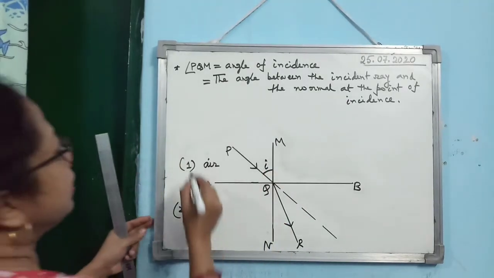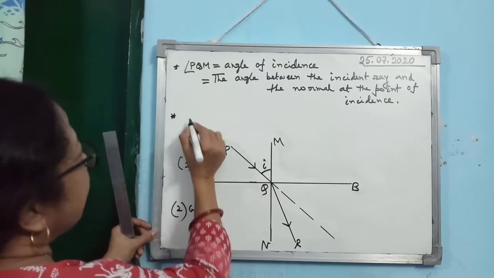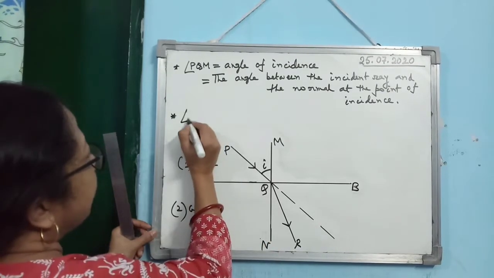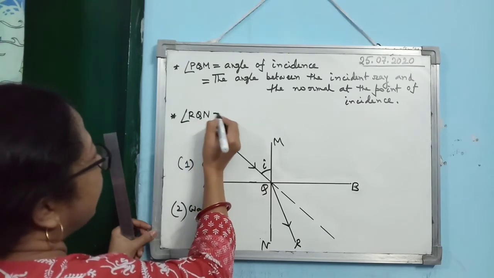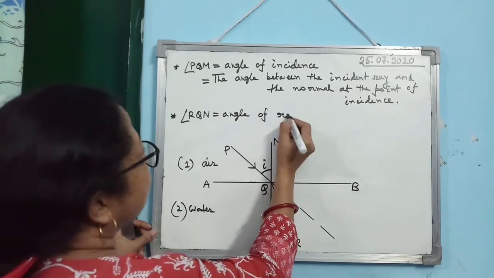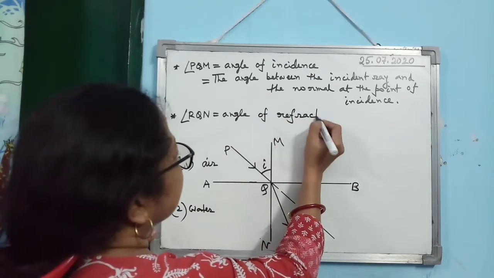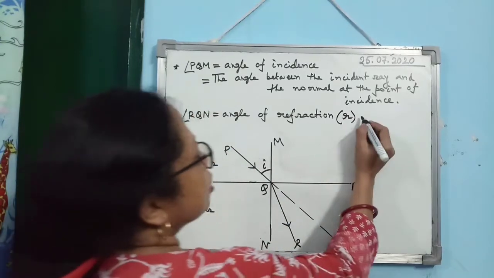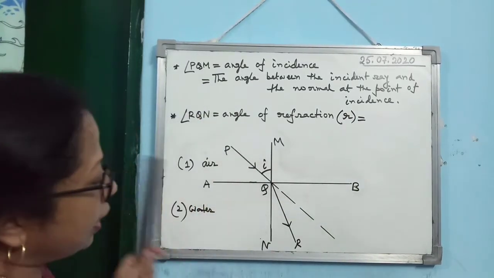Alright, then the next concept is angle of refraction. You see RQN. Angle RQN. This is known as angle of refraction. We denote it by R. So what is angle of refraction? Look at the diagram.